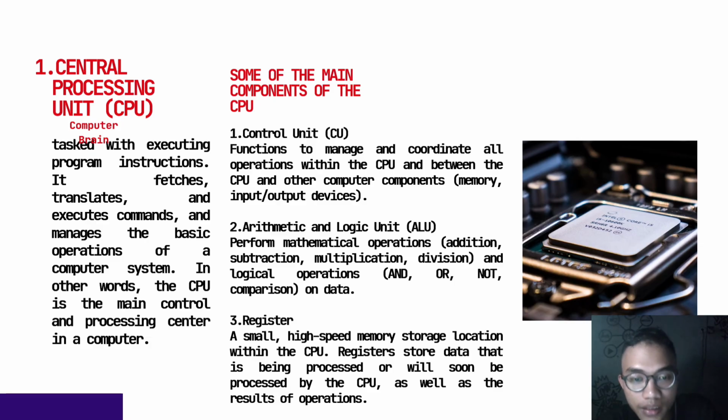Number 3, registers, high-speed memory storage locations within the CPU. Registers store data that is being processed or will soon be processed by the CPU, as well as the results of operations.